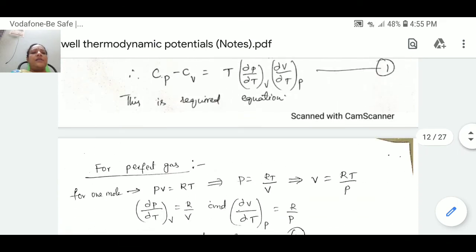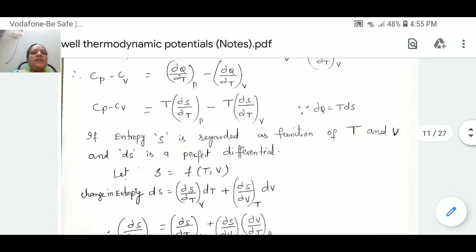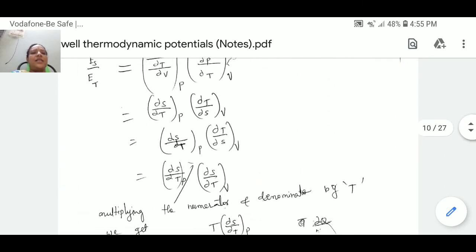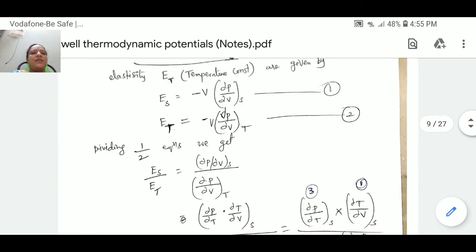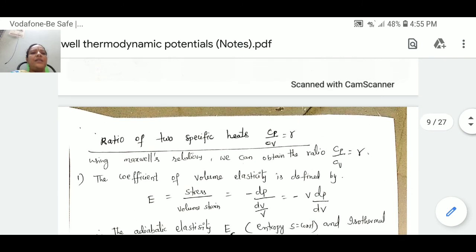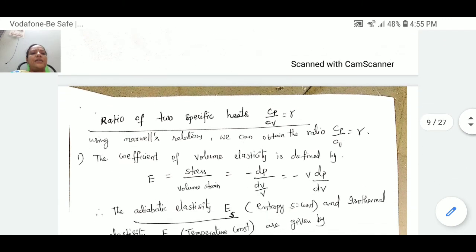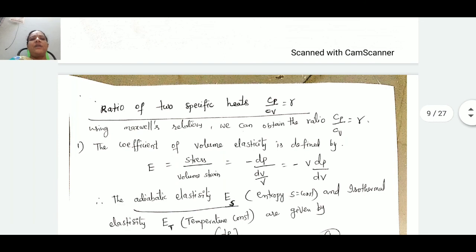Let me just repeat about today's class. In this class we have learned the importance of the Maxwell equations, Maxwell thermodynamic relations. By using these Maxwell thermodynamic relations, we can easily explain various thermodynamical processes which occur in nature.